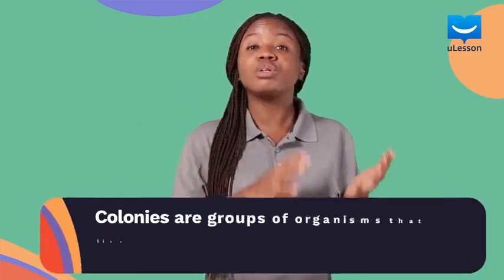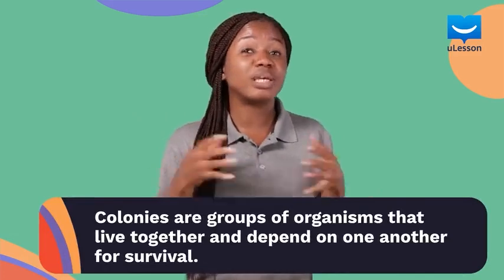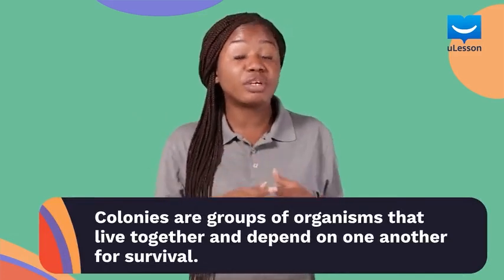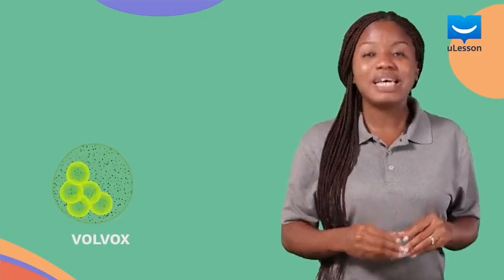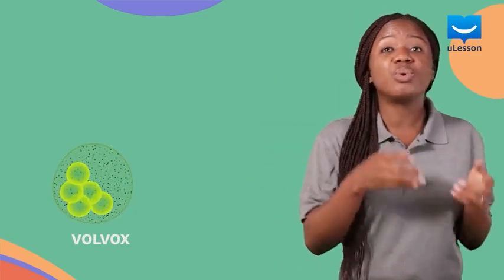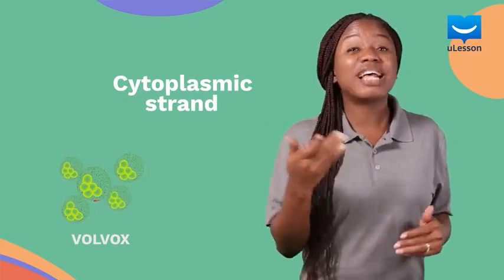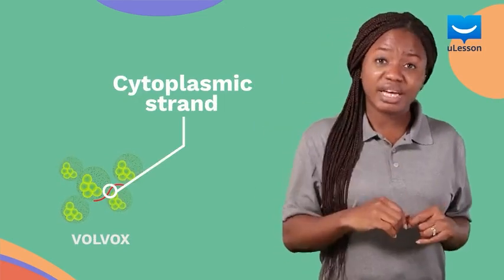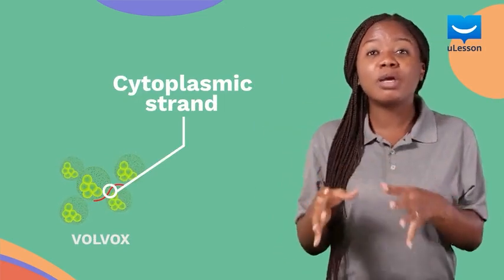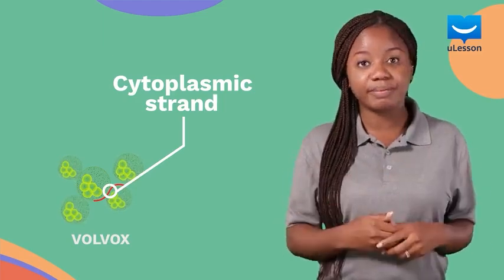Some cells can also live as colonies. Colonies are groups of organisms that live together and depend on one another for survival. Volvox is a typical example. The cells of Volvox are joined to one another through a cytoplasmic strand. A cytoplasmic strand is like a thin thread and helps to hold the cells that make up a Volvox colony together. The cells of a mature Volvox colony break off to form new colonies.